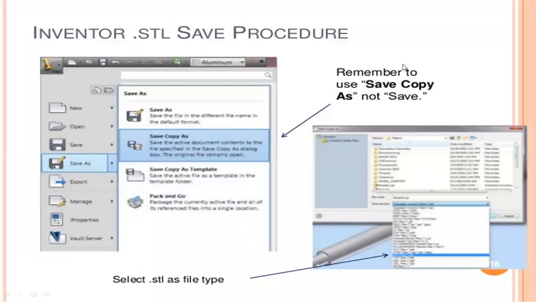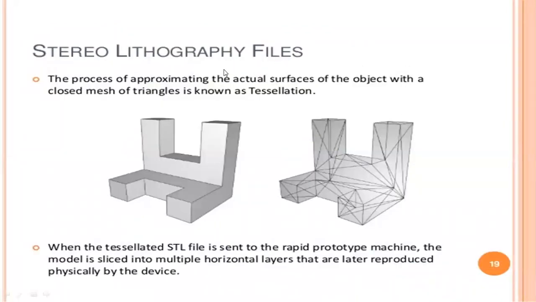And next one, stereolithography files. After saving in .stl format, what are stereolithography files? How should the file look on the monitor? The process of approximating the actual surface of the object with a closed mesh of triangles is known as tessellation. When the tessellated .stl file is sent to the rapid prototyping machine, the model is sliced into multiple horizontal layers that are then reproduced physically by the device.